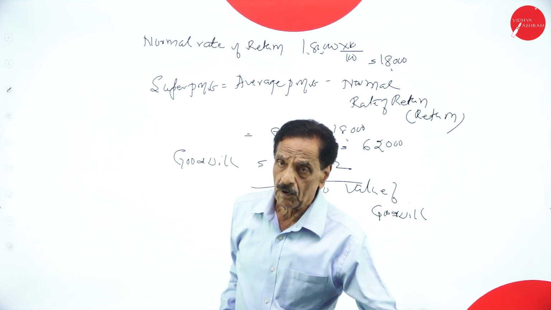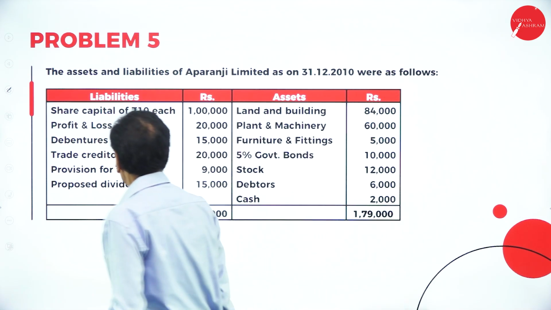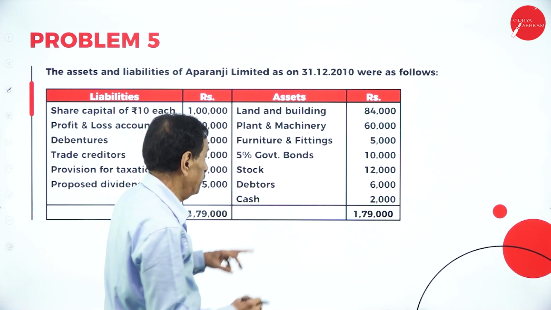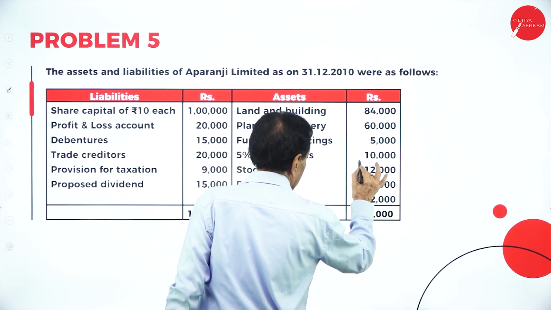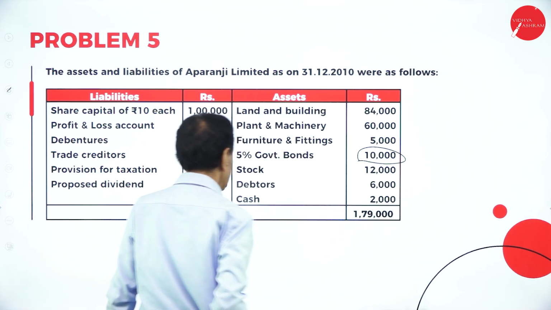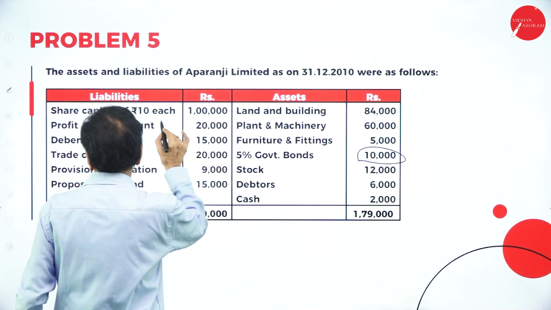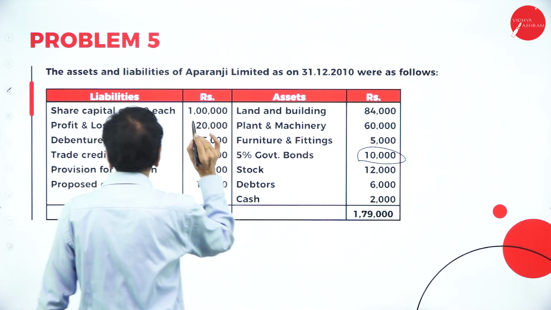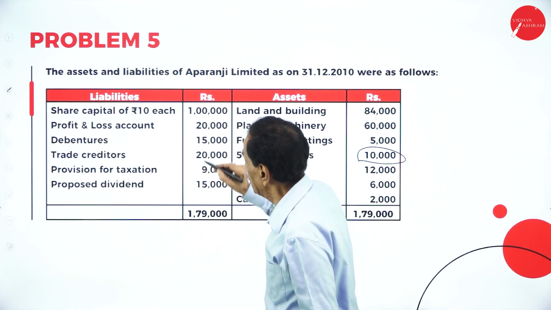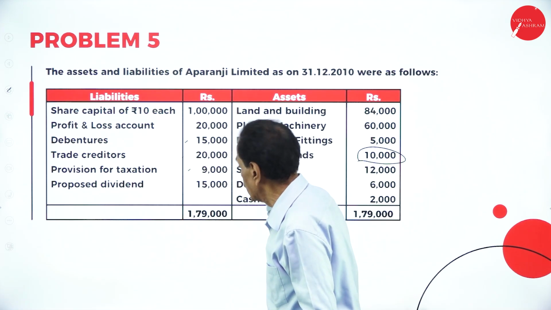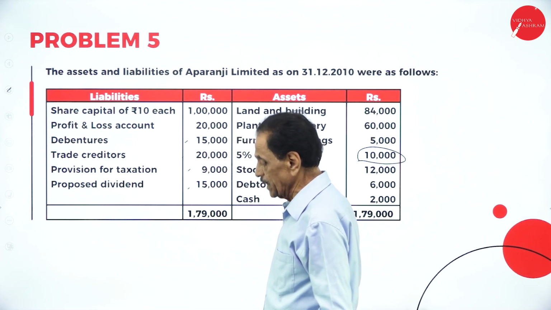We move on to the last problem. Problem number 5. Share capital, building, machinery, furniture, 5% government bonds is a non-business asset. Stock, debtor, cash. Share capital of rupees 10 each, 1 lakh, profit and loss account. Debenture is a liability, creditor is a liability, provision for taxes and proposed dividend are liabilities.